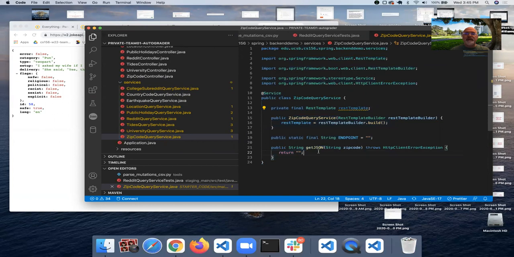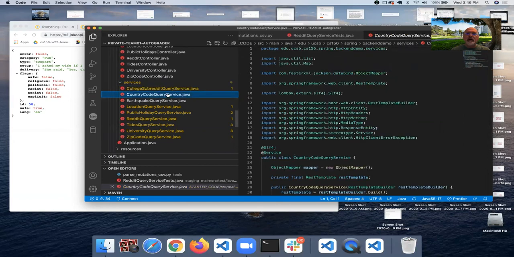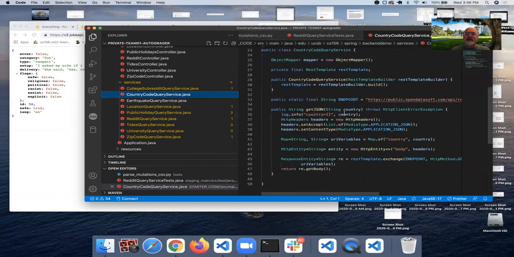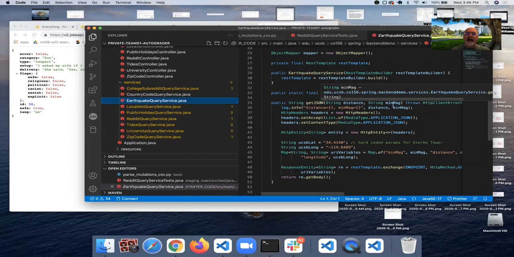Actually, no, before I do that, let me mention one other thing, because maybe zip code's not the best choice. Let's look at each of these services and what they do. You'll see that each of them has a getJSON method. This one, college Reddit query service, takes no parameters. Country code, the getJSON method, takes 1 parameter, country. And earthquake query service takes 2 parameters, distance and min-mag.